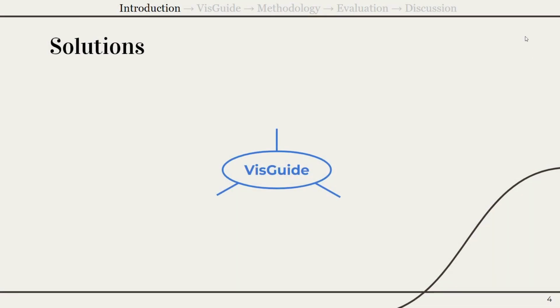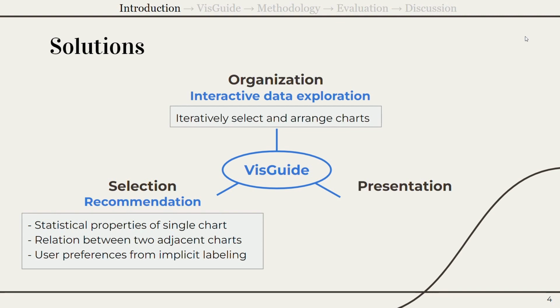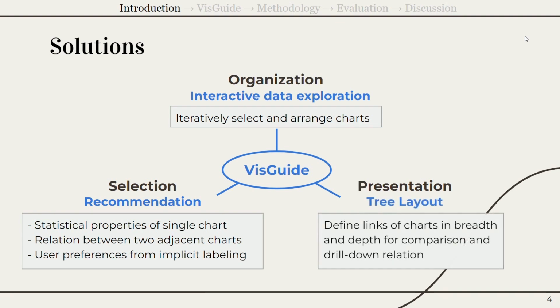To tackle these two core issues, we propose VisGuide, which aims to support selection, organization, and presentation. For the selection, VisGuide provides next chart recommendations by taking some features into account, such as statistical properties, relations, and user preferences. For the organization, VisGuide is an interactive data exploration tool that users can interactively select charts through simple operations. For the presentation, VisGuide focuses on two common relations and adopts a tree-like presentation to visually present multiple charts.